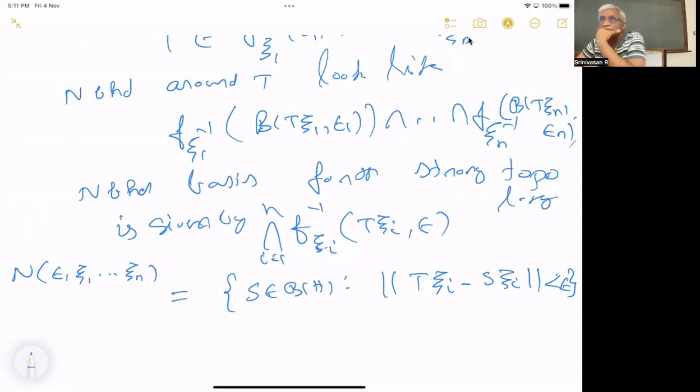Can you repeat what the neighborhood basis is? A neighborhood basis is a collection of open sets which, when you take finite intersections, is a base for the topology. A neighborhood is a base set around a point. By this I mean, if some set is open in the strong topology, then given any point in that set, there is a set like this around that point which is completely contained in it. It's like an open ball. This is not an ordinary metric space, so you need an open ball around that point.